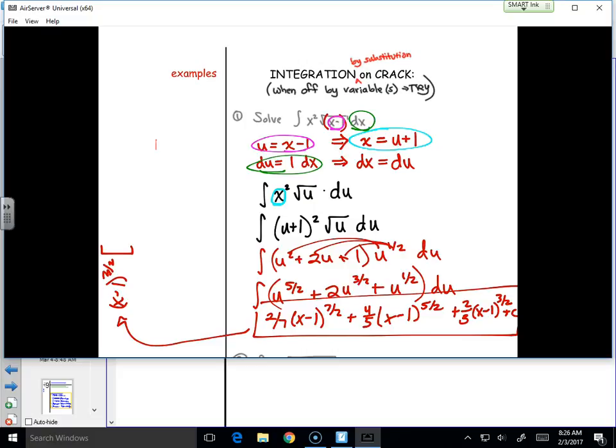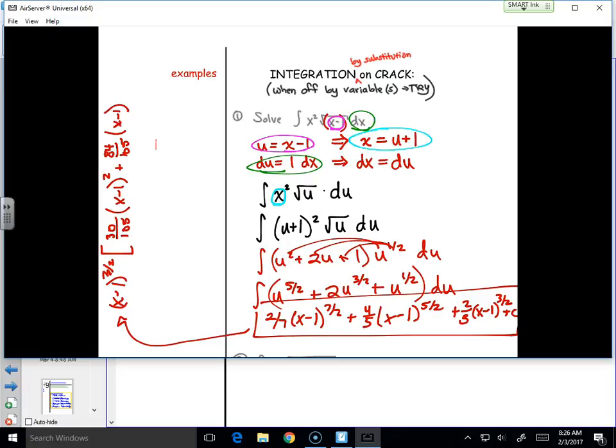7 goes into 105 how many times? 15. 15 times 2 is 30. So we have 30 105ths times, if we take away x minus 1 to the 3 halves from x minus 1 to the 7 halves, how many halves do we have left? 4 halves, that's the same thing as 2. Squared. That's nice. And then I have plus, how many times does 5 go into 105? 21 times 4 would be 84 105ths. Take away x minus 1 to the 3 halves from x minus 1 to the 5 halves. That'd be 2 halves, so would that be just x minus 1, right?